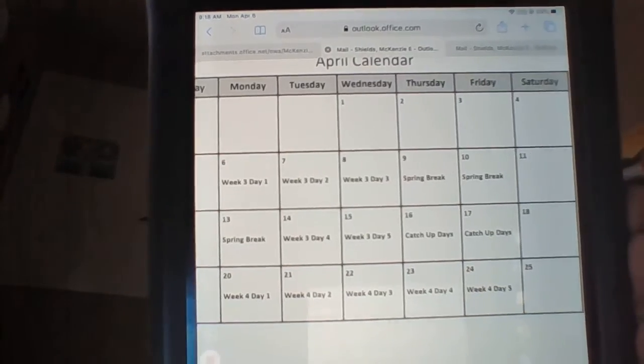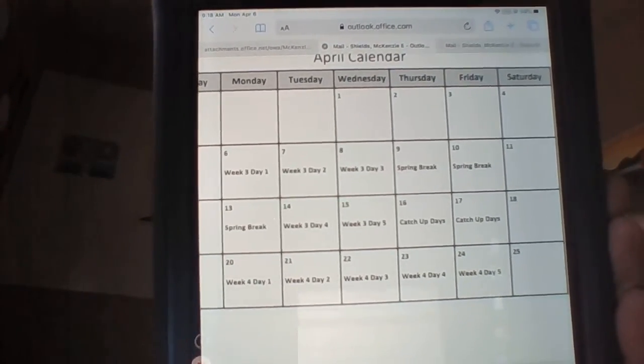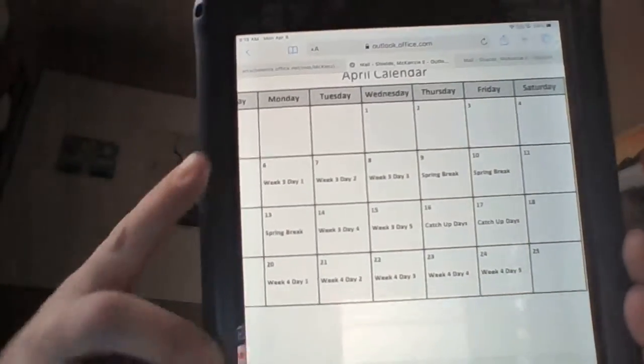Okay, last thing that we need to talk about is our April calendar. So I have that ready. As you can see, we are in our week 3, day 1, which is right here on Monday, April 6th. And then this week, you guys, don't forget that it is a shorter week and it's spring break this week.